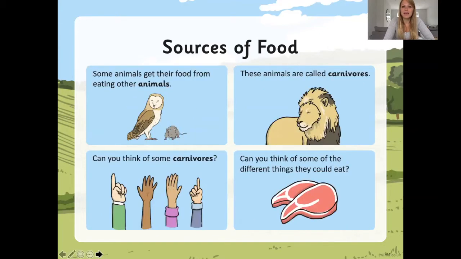Some animals get their food from eating other animals, and these animals are called carnivores. Can you think of any carnivores? Can you think of any animals that get their food from eating other animals? And once you've done that, can you think of some of the different things that they could eat?